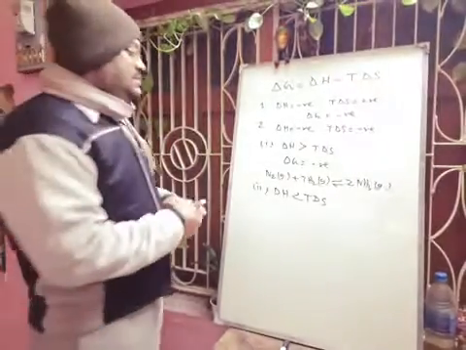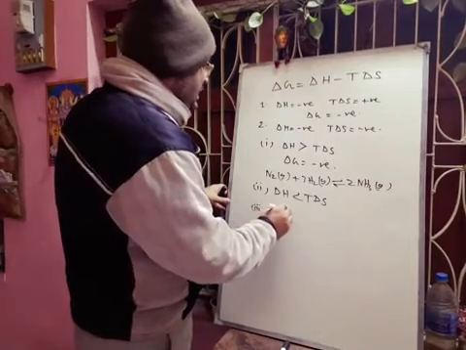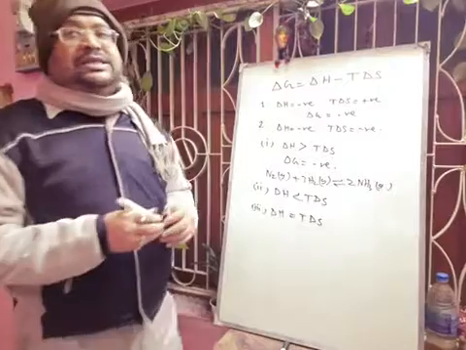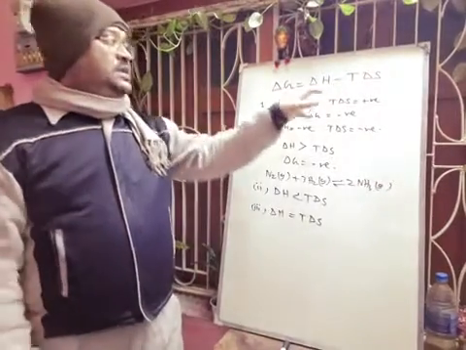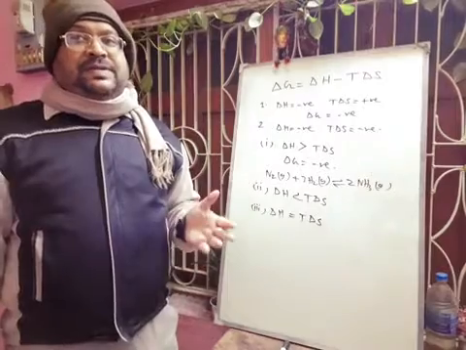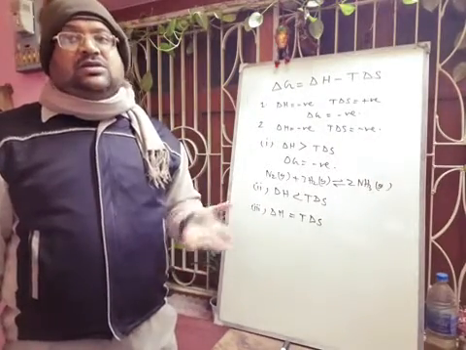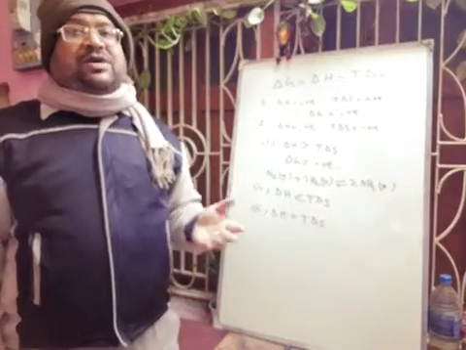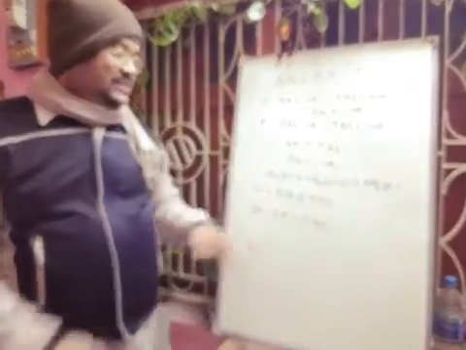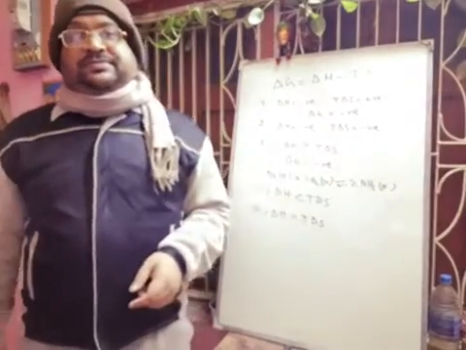Another case may arise, that is, delta H is equal to T delta S. In this case, what will happen? If these two are equal, definitely delta G will become 0. If delta G is 0, that means the process is in the equilibrium state. So this is delta G 0, and the process is in the equilibrium state.